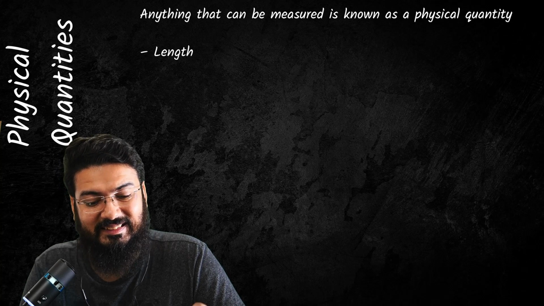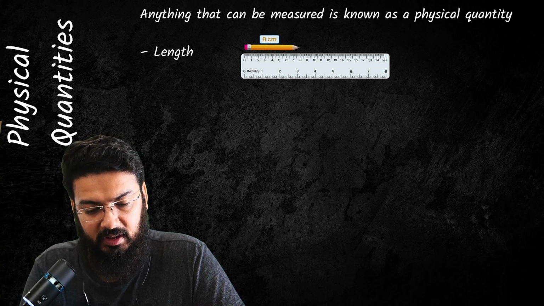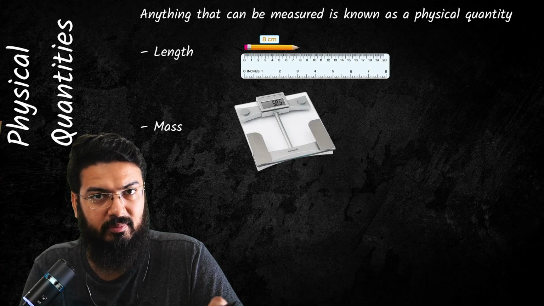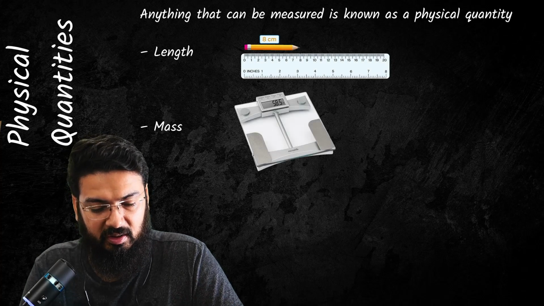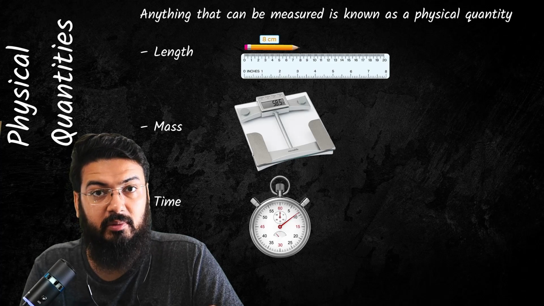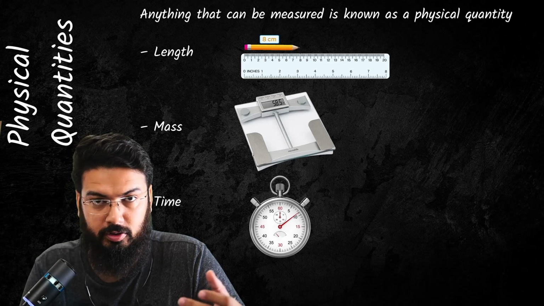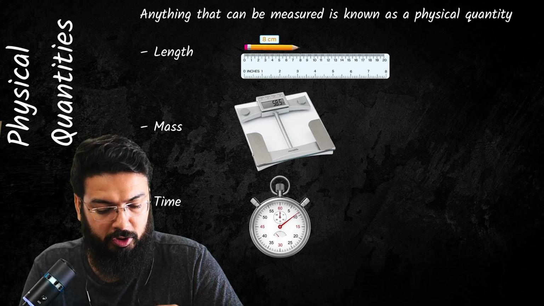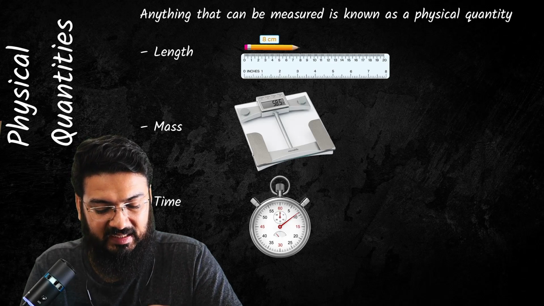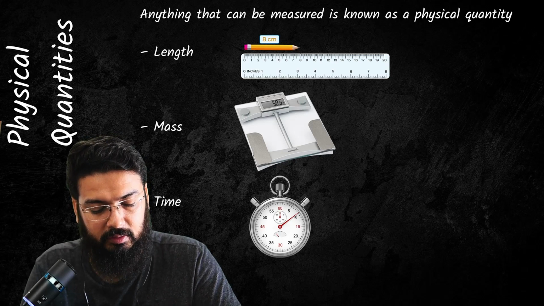Now, what are physical quantities? A physical quantity is anything that can be measured. So let's say, for example, you have length, which can be measured using a ruler. You have mass, which can be measured using a simple electronic balance. You have time, which can be measured using a stopwatch or an analog watch as shown in the diagram.